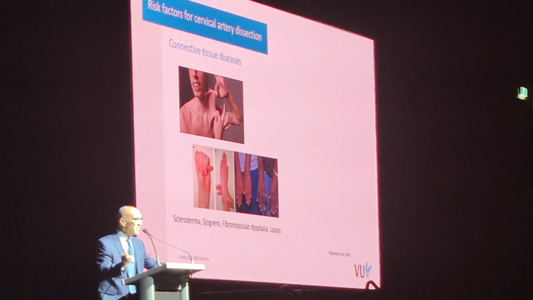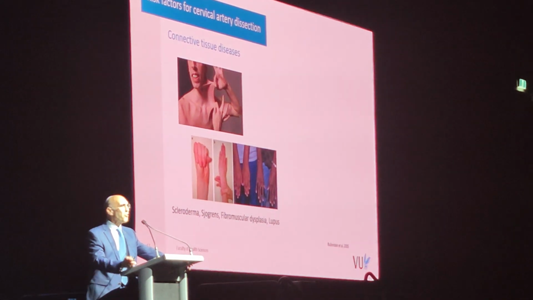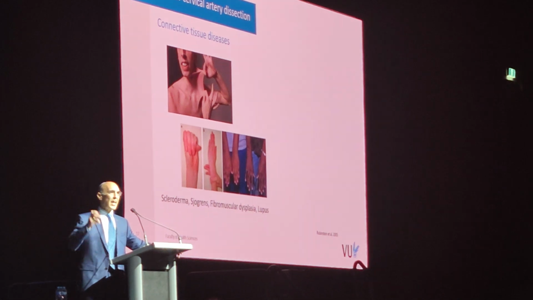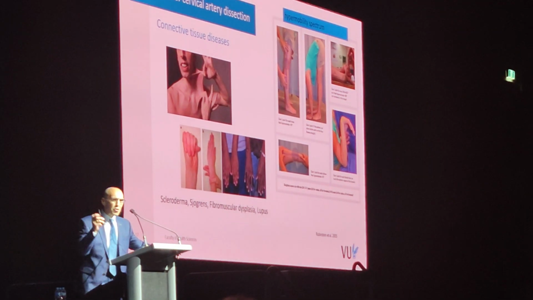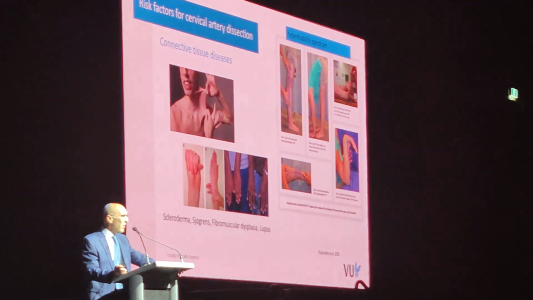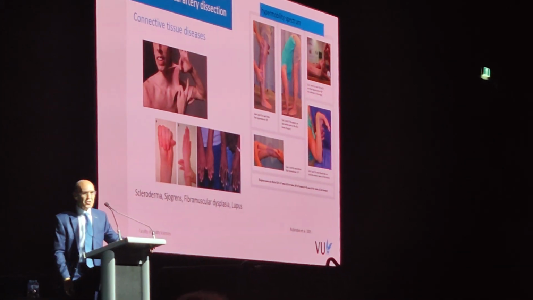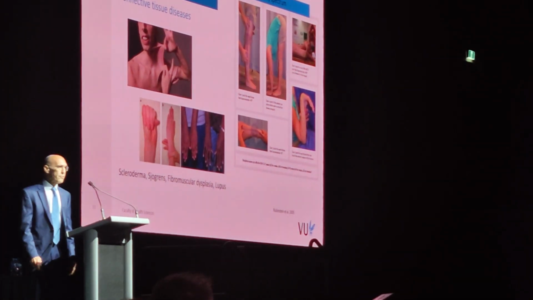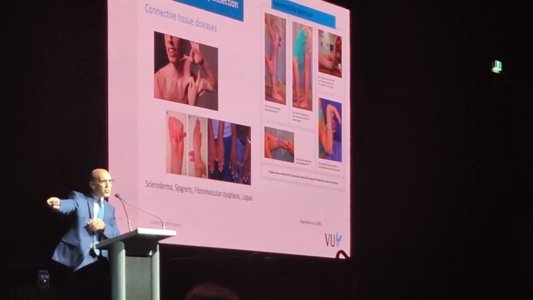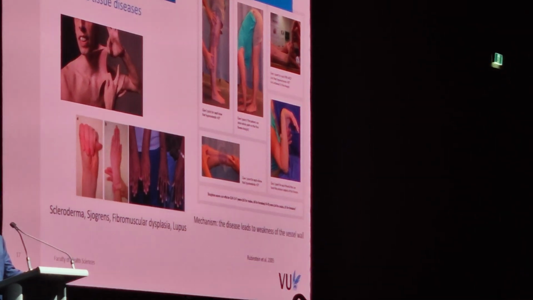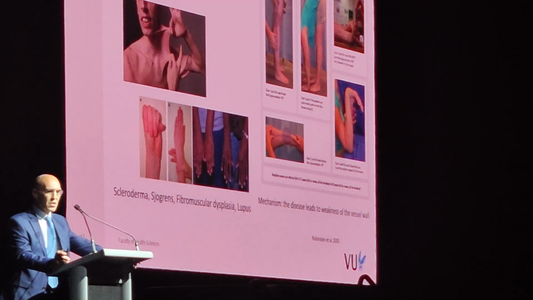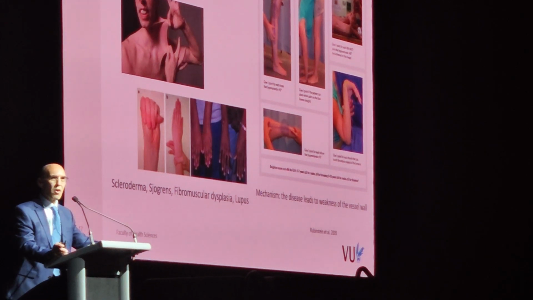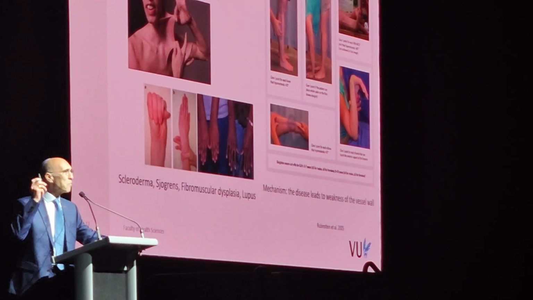I think one of the most important things is the risk factors for cervical artery dissection, those with the connective tissue diseases. Ehlers-Danlos, Marfan, scleroderma, Sjogren's, fibromuscular dysplasia, lupus. But I think it's also important to screen for those who are on the spectrum of hypermobility, those who could overstretch their knees, those who could bend completely forward, those who could bend their thumb backwards, overstretch their arm. And it's easy to understand why. Right? These diseases, the connective tissue diseases, result in a weakness or fragility of the vessel wall, making it more likely and more prone to tear.